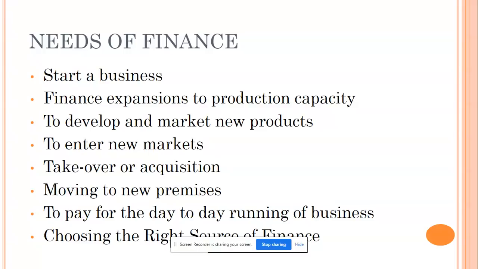Accounting refers to recording all day-to-day activities of a business, correct? Recording all day-to-day activities of a business, classifying, recording the business activities, that is called accounting.